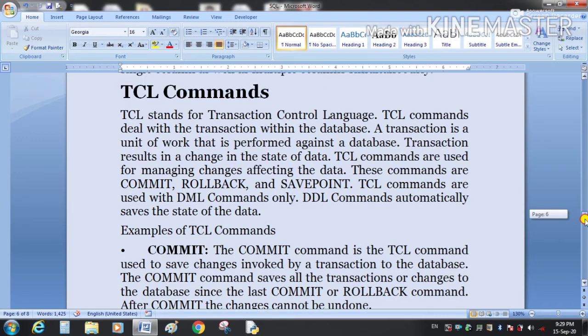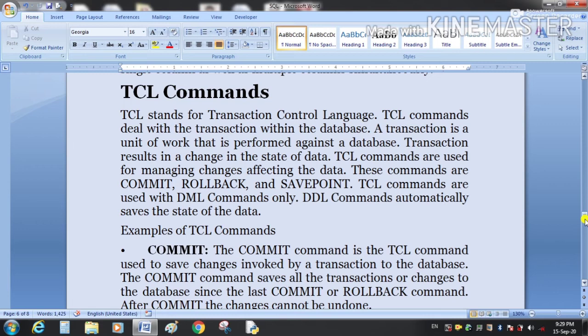Next we have TCL commands. TCL stands for Transaction Control Language. So these deal with the transactions within the database. What is a transaction? A transaction is a unit of work that is performed against a database.